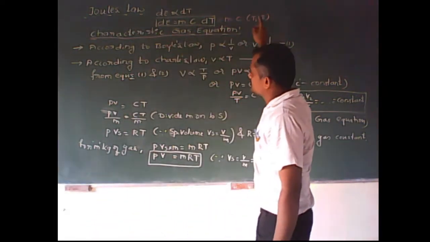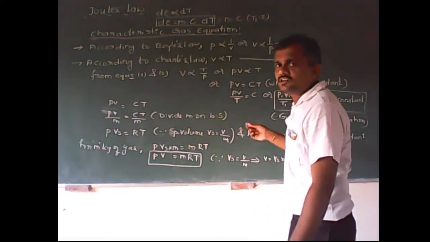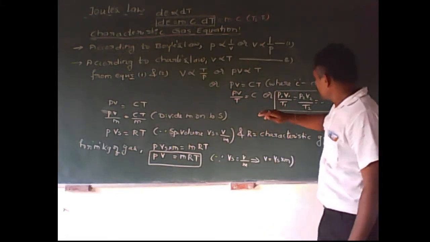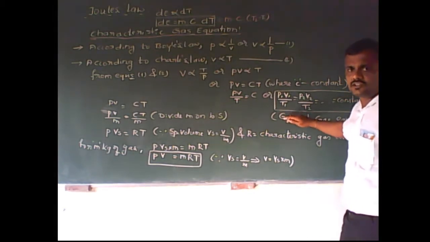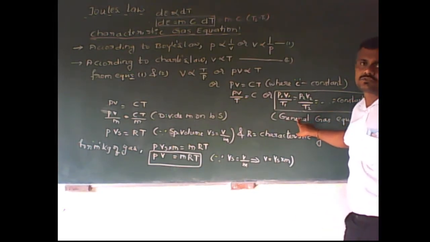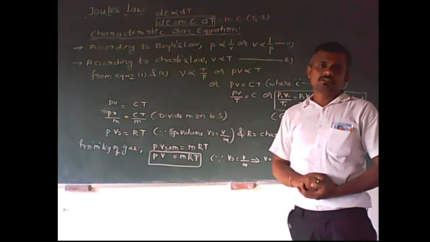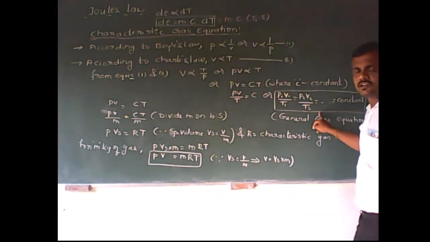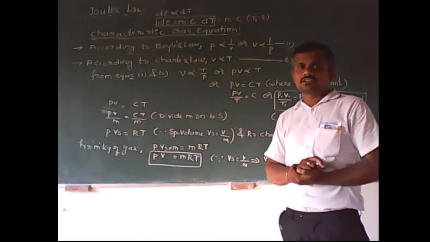Okay, afterwards the most important derivation from the subject point of view is the characteristic gas equation, which you have to derive. Before that, during the derivation of PV = mRT, somewhere here, if it is only asked, what kind of question may you get? Derive the general gas equation. Up to this point it is the general gas equation, and if you continue further, you will get PV = mRT. To get the characteristic gas equation, you first get the general gas equation in between, which may be asked separately.